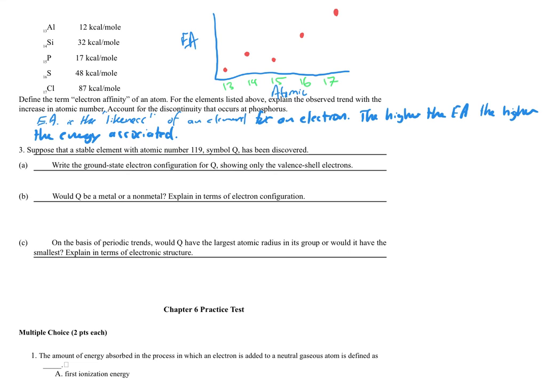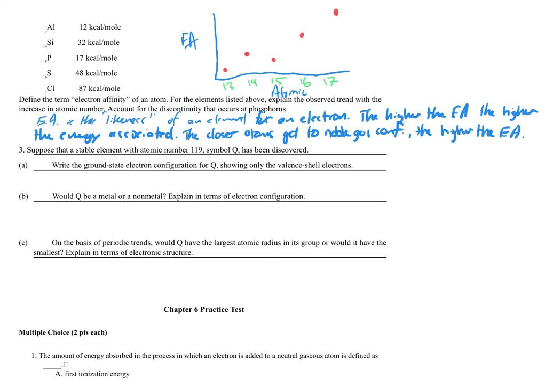And to go ahead and explain the general trend, the closer atoms get to noble gas configurations, the higher the EA.